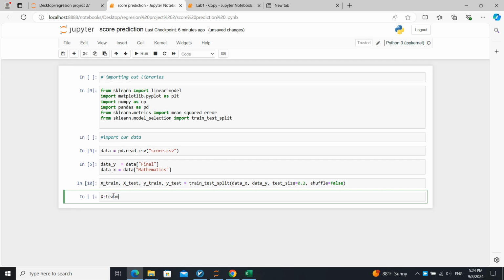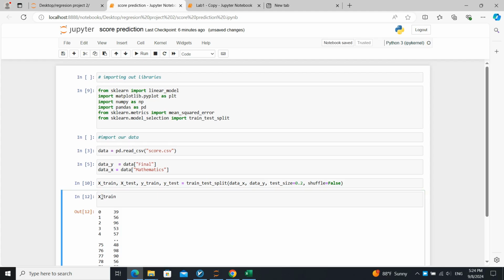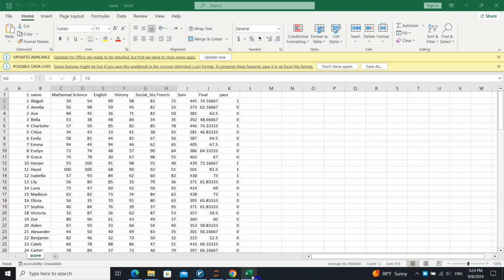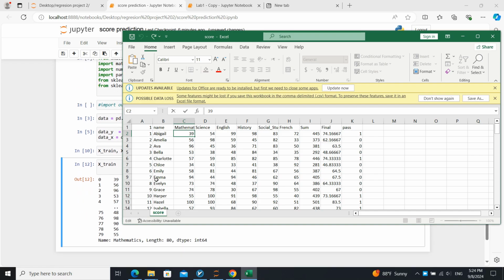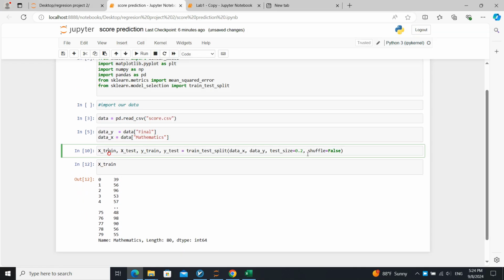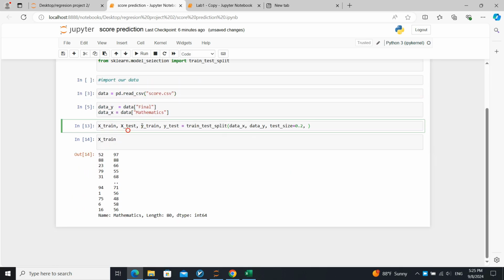Okay, now let me show you x train. It starts from 39, as you can see: 39, 56, 96. But when we delete this line of code, it makes them random.